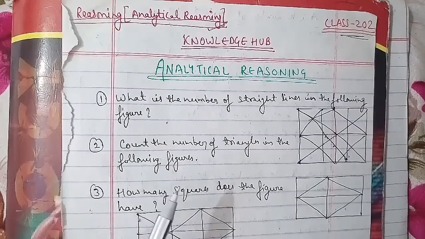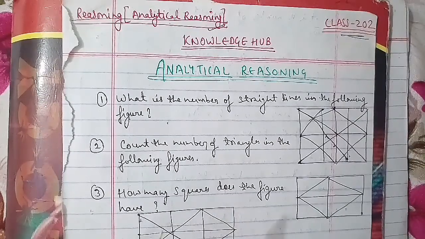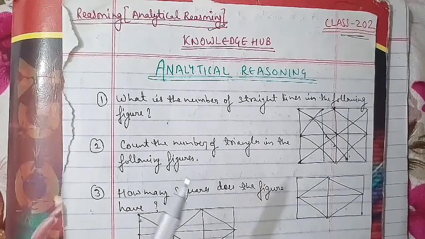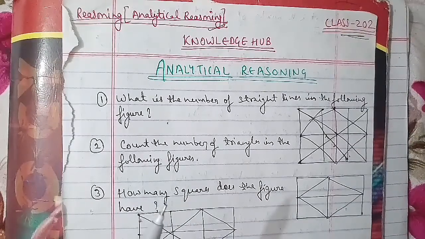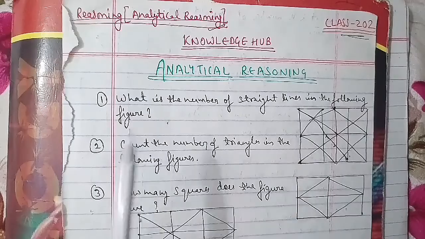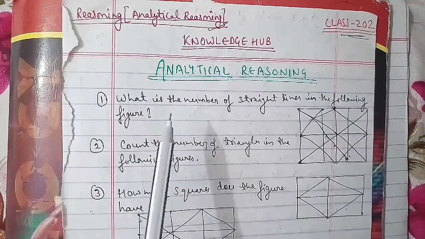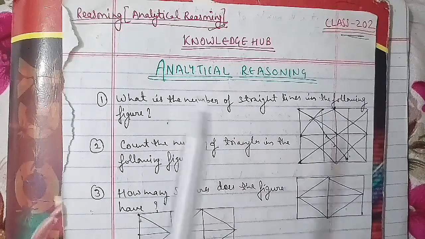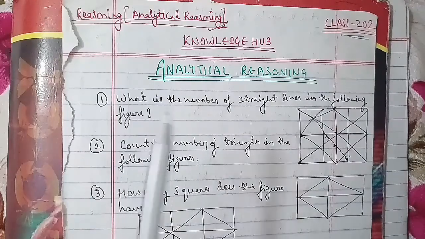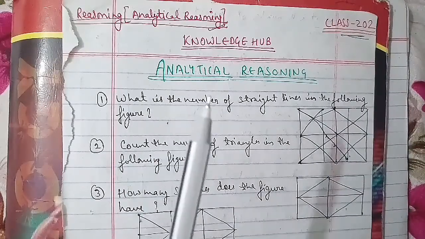In analytical reasoning, first of all, you have to know what analytical reasoning is, and then you can process it in an easy way. Without knowing this, you cannot proceed further. This chapter on analytical reasoning involves problems relating to the counting of geometrical figures in a given complex figure. The symmetric method for determining the number of any particular type of figure is by an analysis of the complex figure, which will be made clear from the examples that follow.